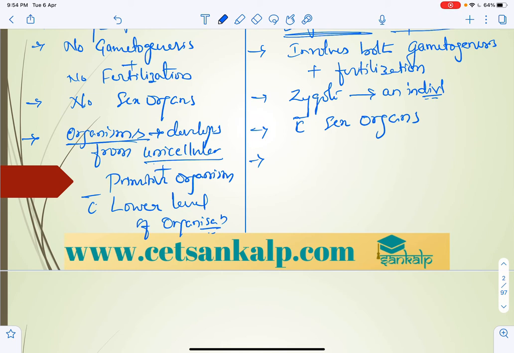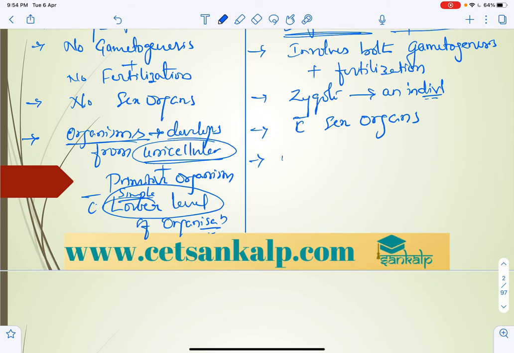So organisms which show asexual reproduction are, in simple terms, single-celled unicellular organisms or primitive organisms with a simple or lower level of organization, whereas sexual reproduction is seen in higher organisms with a higher level of organization.